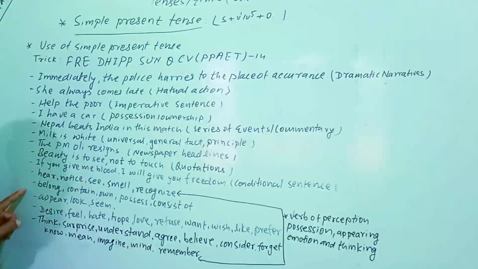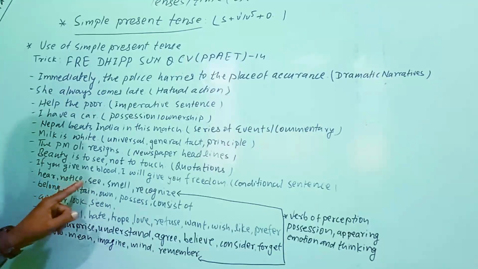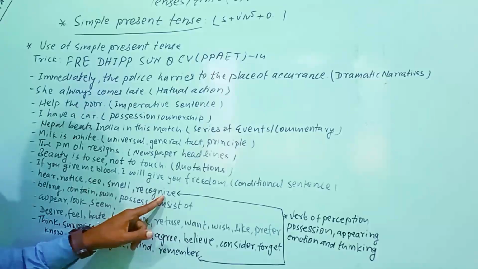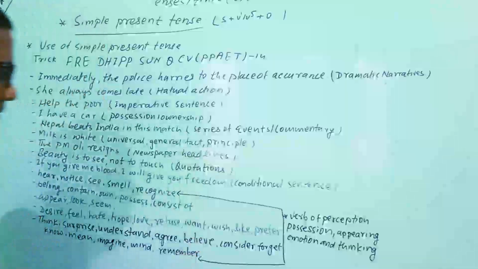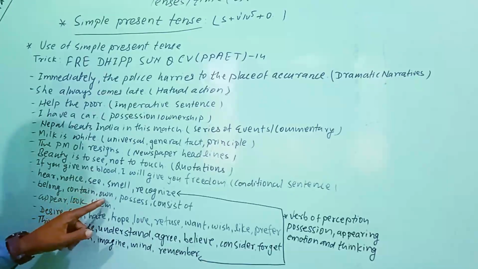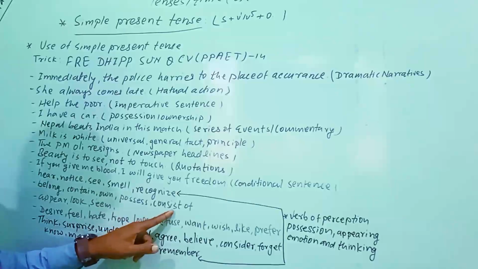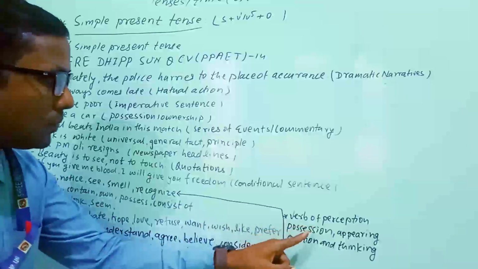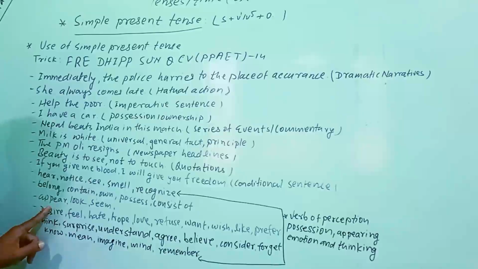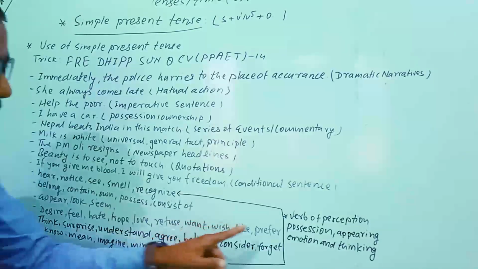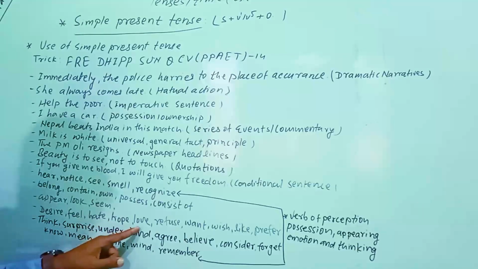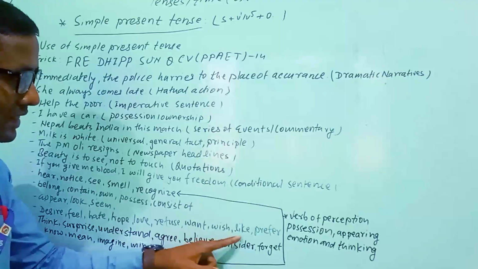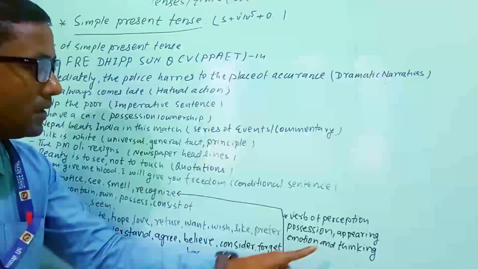Related to be, you should keep in your mind some verbs like hear, notice, see, smell and recognize. These are verbs of perception. Likewise belong, contain, own, possess, consist of: these are verbs of possession. Appear, look, seem: these are verbs of appearing. Desire, feel, hate, hope, love, refuse, want, wish, like, and prefer: these are verbs of emotion.